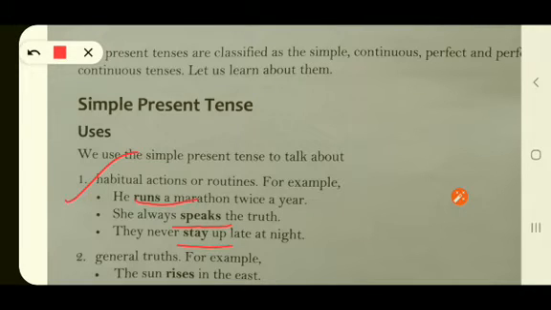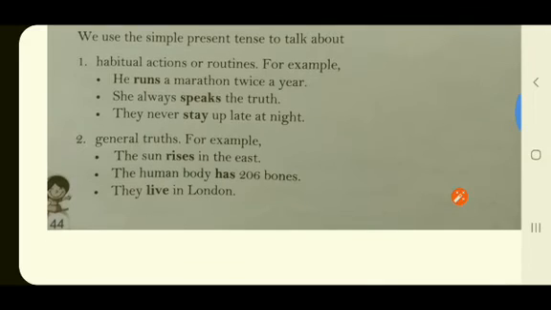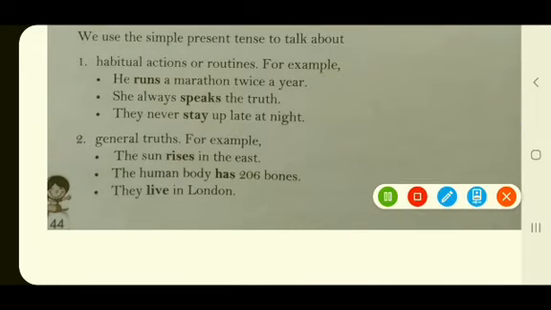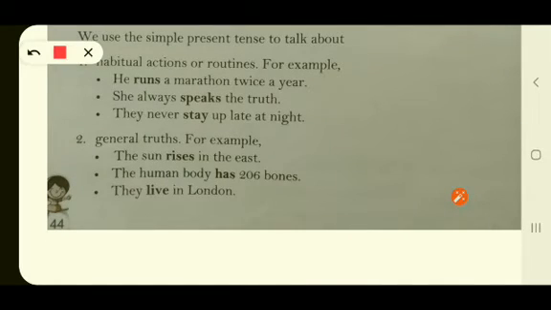Then the second usage of the simple present tense is that it talks about general truths. For example, the sun rises in the east. It is a general truth that is accepted by the whole world, accepted by everyone.